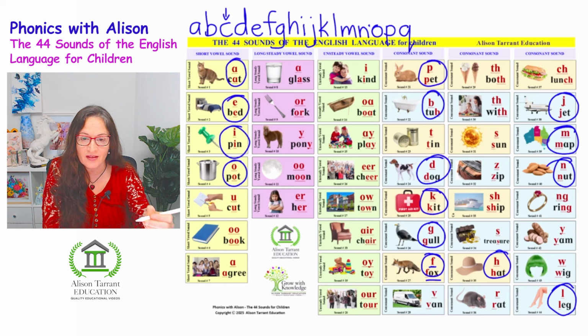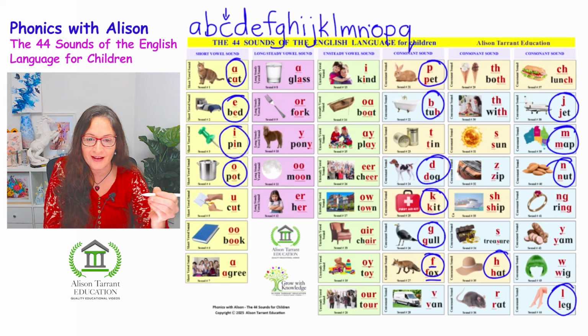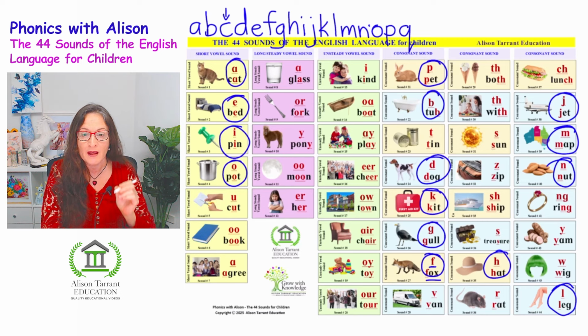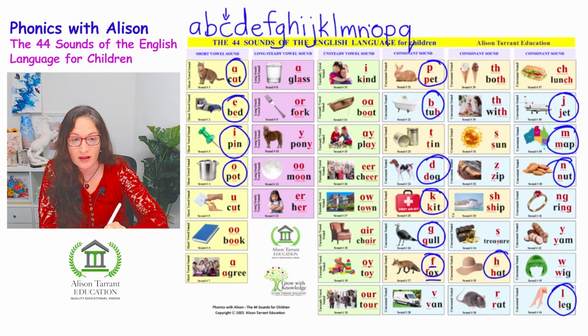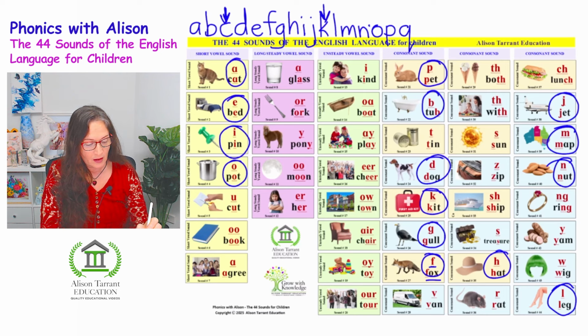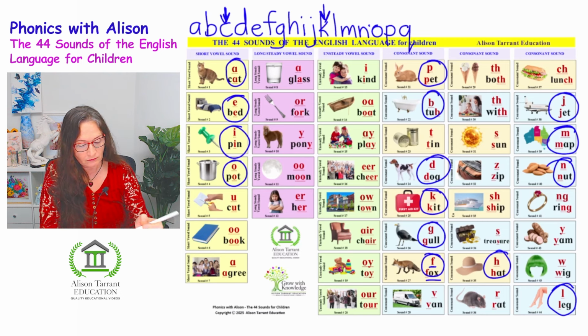Q actually has the same sound. It doesn't say Q, it says K. It's the U that makes the W after the Q. K, W, Q. But the Q itself says K. Same sound as the letter C here, and same sound as the K. So that's actually one sound that's taken up for 3 letters. And if we have a look, it's just still K, as in kit, letter Q.